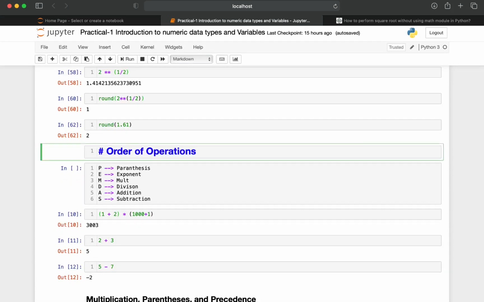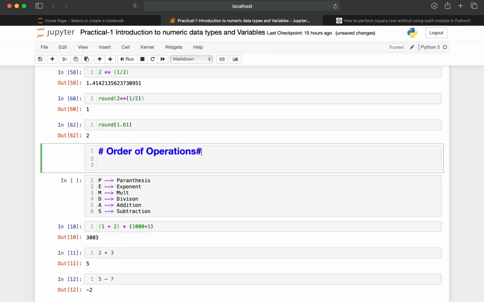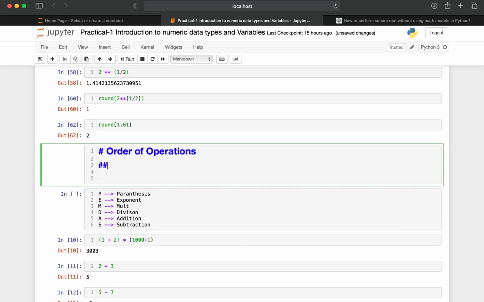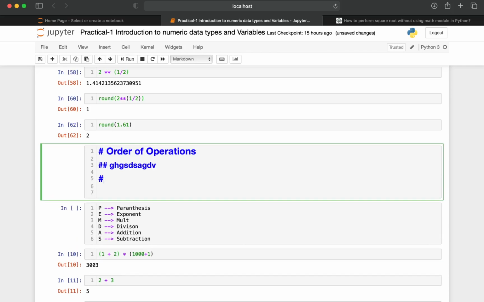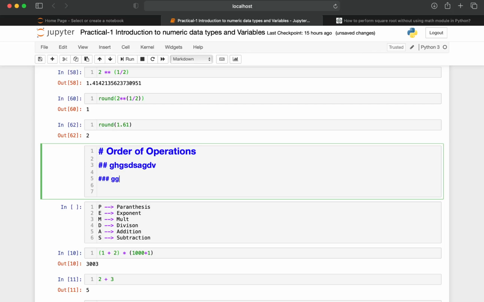if you see this order of operation, this is a level 1 heading. If you want to have a look at a level 2 heading, then in the new line you do it like this. This is a level 2 heading, and this is a level 3 heading. So this is how you specify. You can see the difference between level 1, level 2 and level 3.